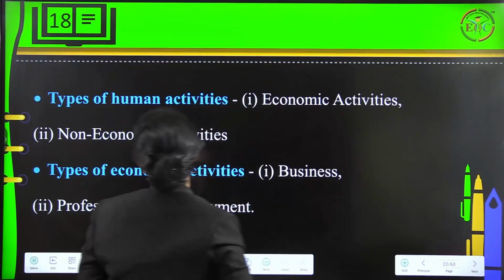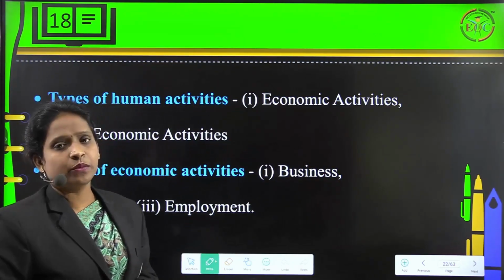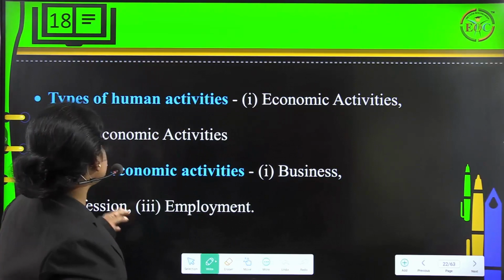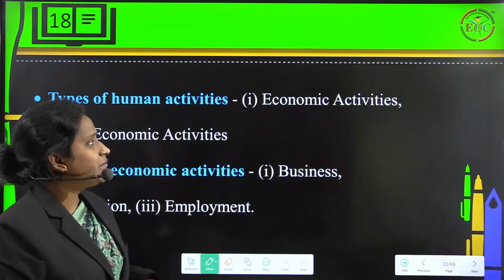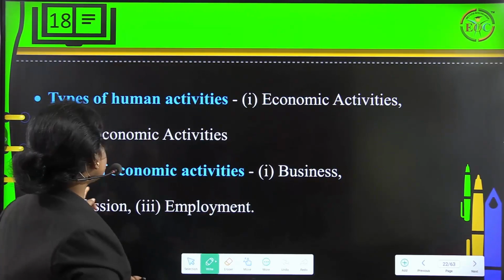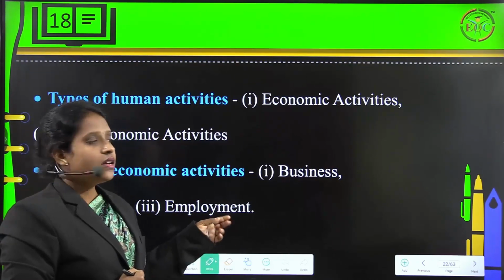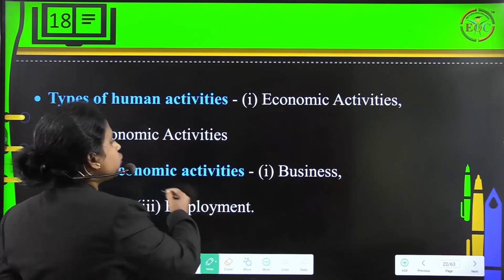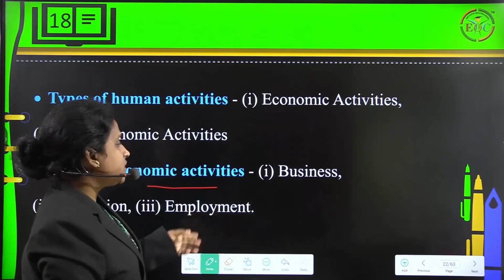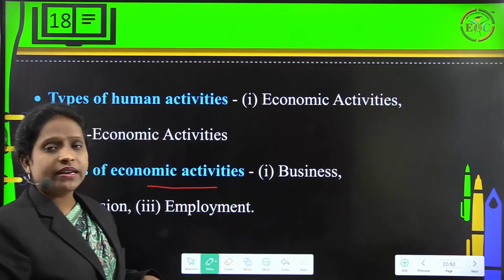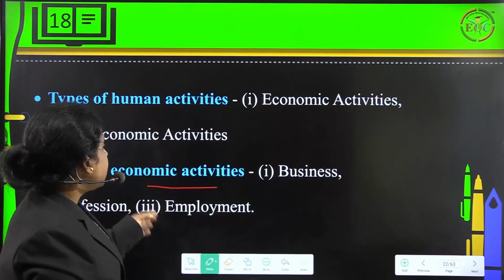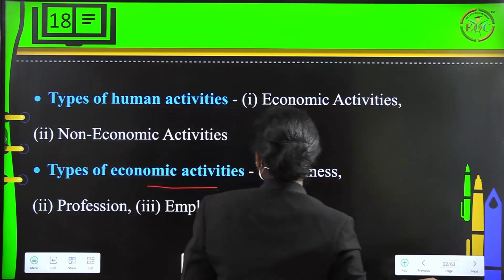Fine. Then the types of human activities that we have to understand here are economic activities and non-economic activities. Under types of economic activities, again we have to understand business, profession and employment, which are very important under economic activities.